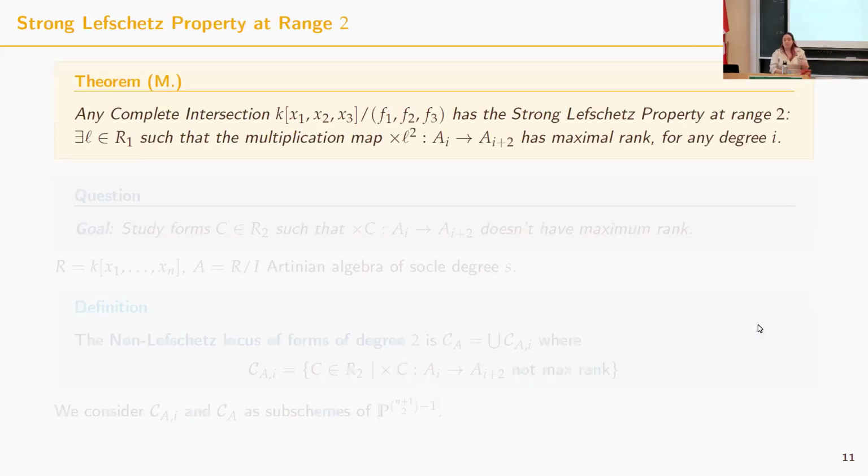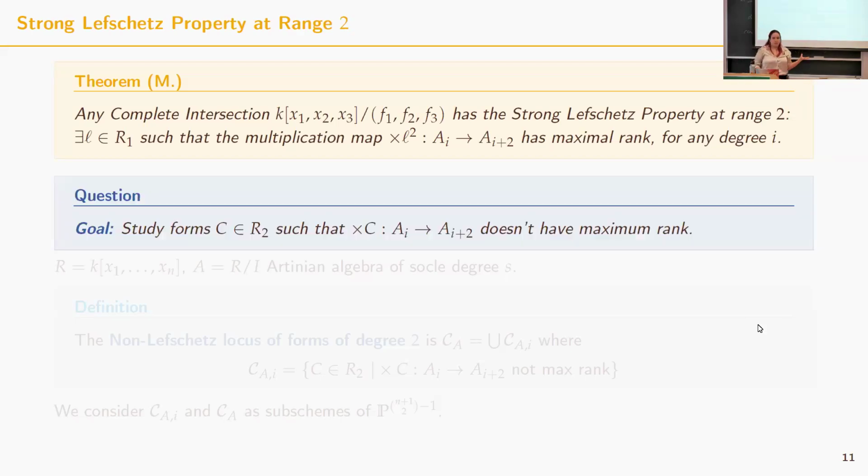So the first result that I want to state is that any complete intersection in characteristic 0 in 3 variables has the strong Lefschetz property in range 2. What I mean by this is that there exists a linear form L such that the multiplication map by L squared from degree i to degree i plus 2 has maximum rank for all i. And then the next question is: now that we know this, can I study the forms of degree 2, not just squares, but any form of degree 2, that fails to have maximum rank at a certain point?